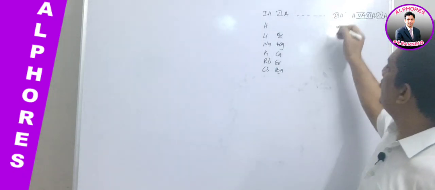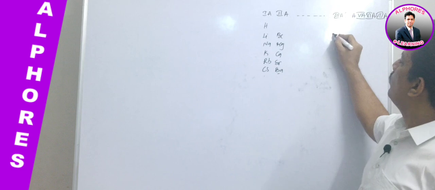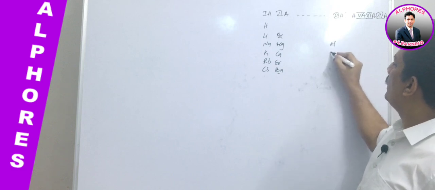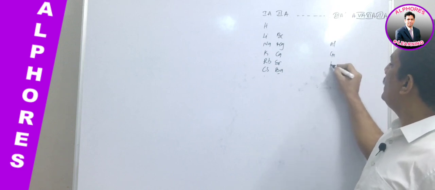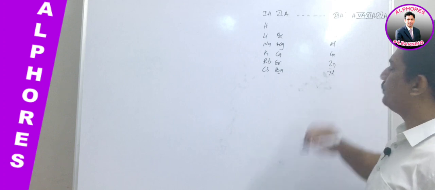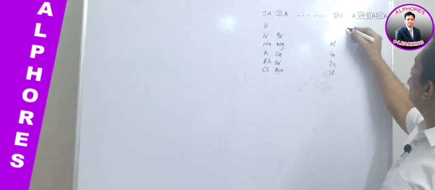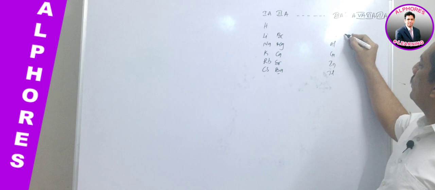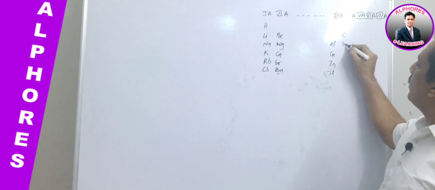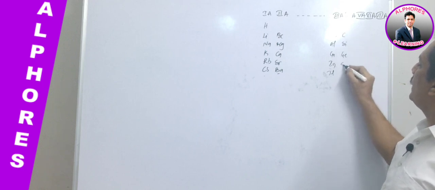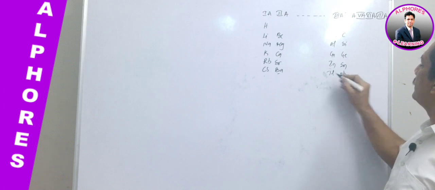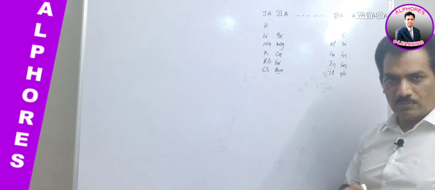Coming to the third A group, it is boron, aluminum, gallium, indium, thallium. These are the fourth A group: carbon, silicon, germanium, tin and lead, plumbum, stannum.